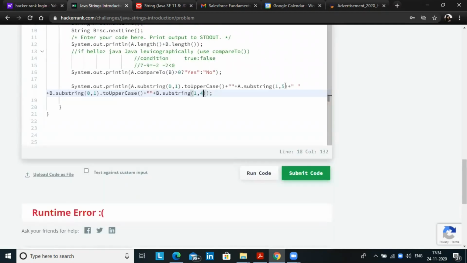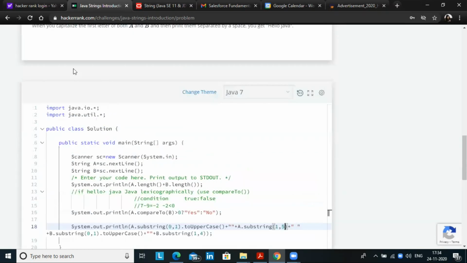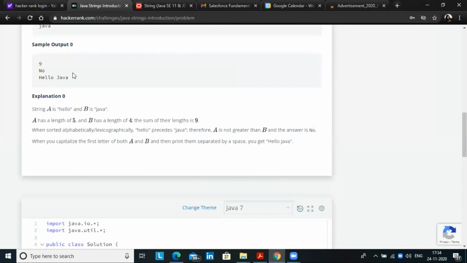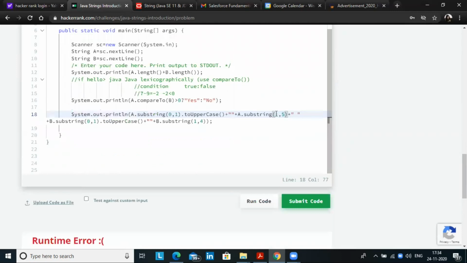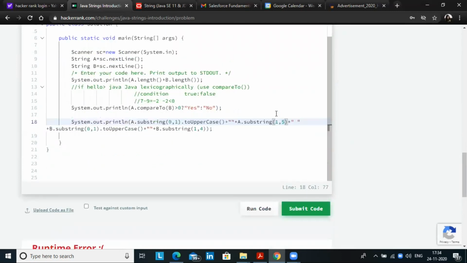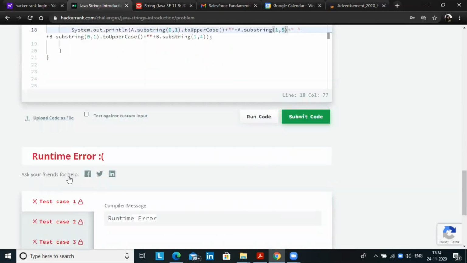It is only working for hello world; it is not dynamically accepting the changes. For example, if you give hello world as an input, or hello Java as an input, then only the output will come. But if you try other inputs, other test cases, then it is not coming.